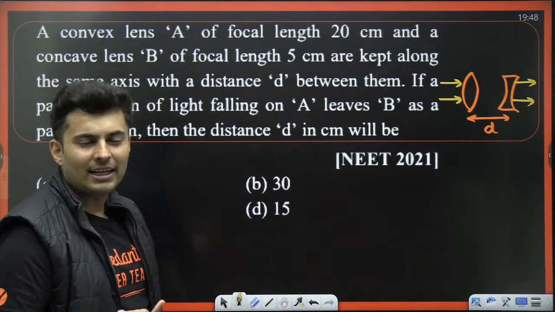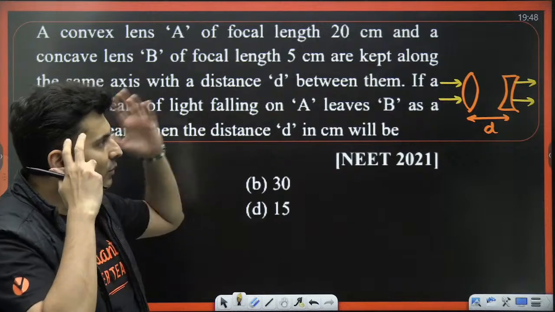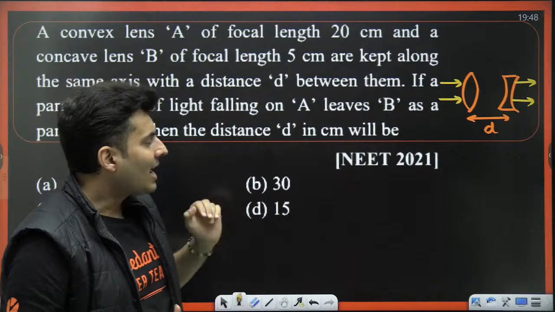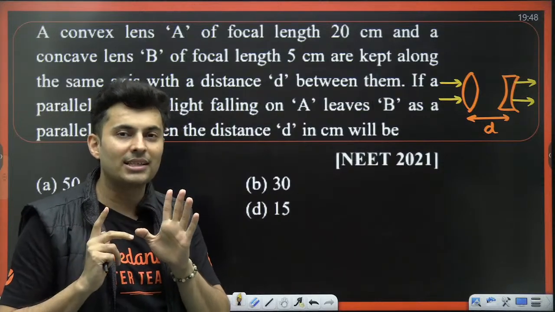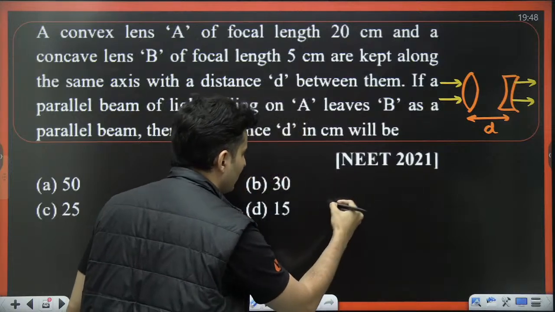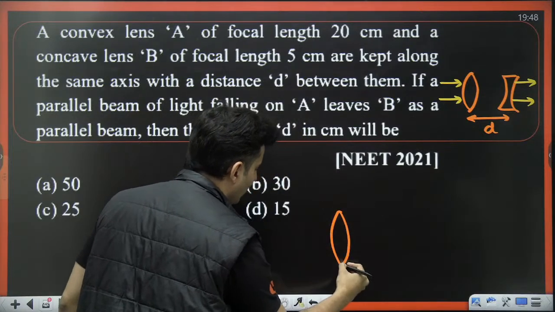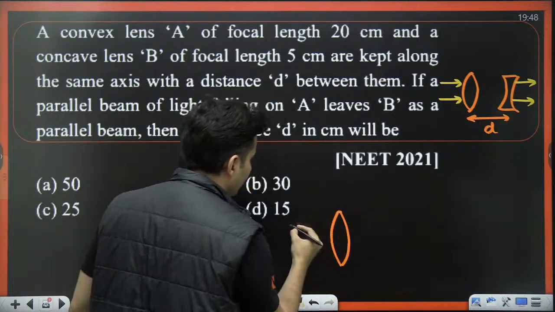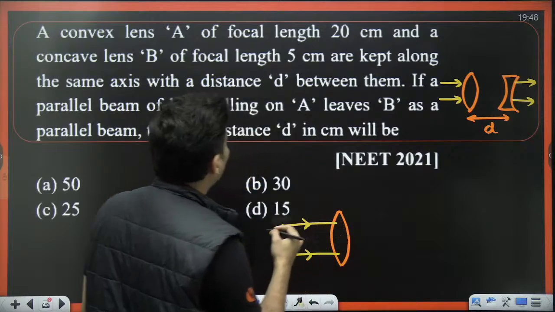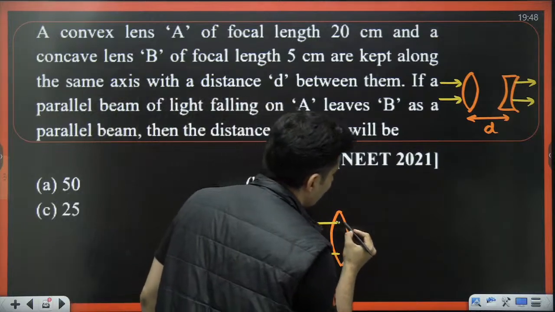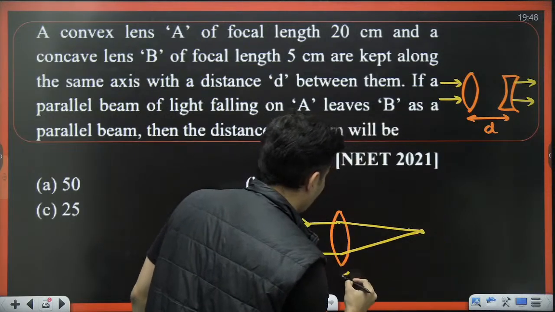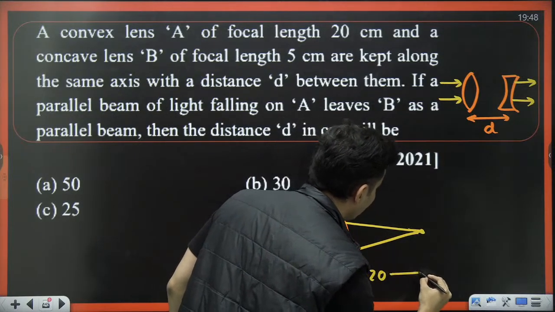I would say go by hit and trial. That will be very easy. Try to visualize how you can make them combine and again emerge parallelly. I think their focal points must coincide. That is the trick for solving this question. If this is the convex lens and this is the parallel beam of light which is incident, the convex lens focal length is 20. So they will try to meet at 20 centimeters. So this will be 20 centimeters.